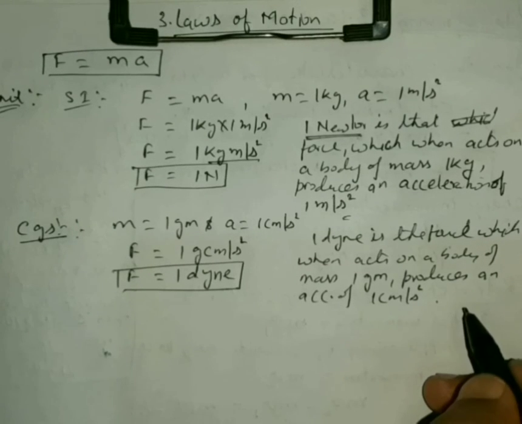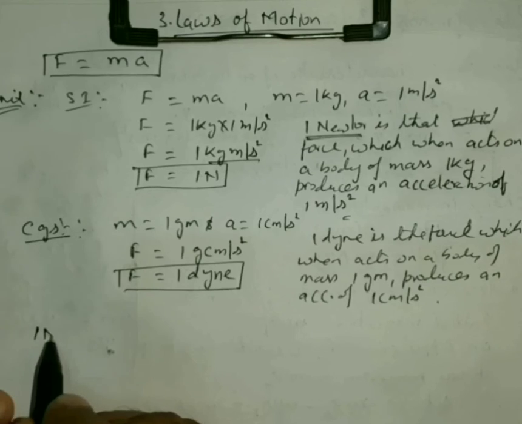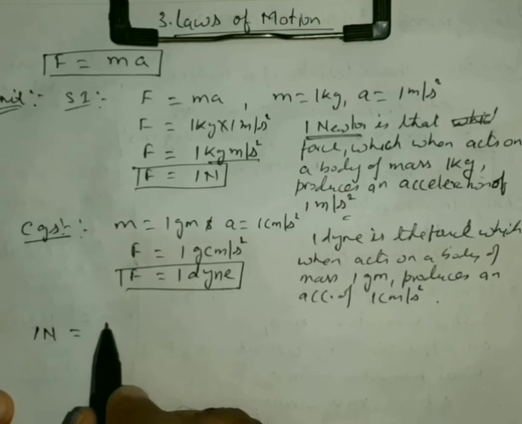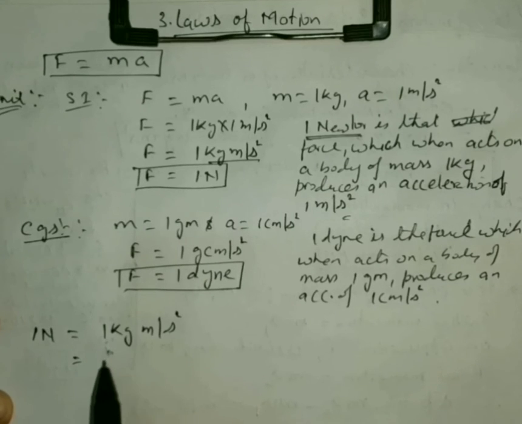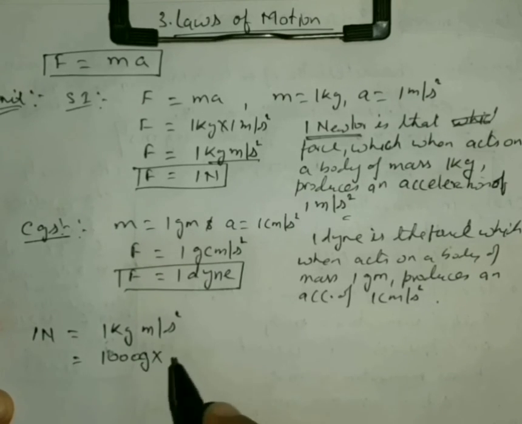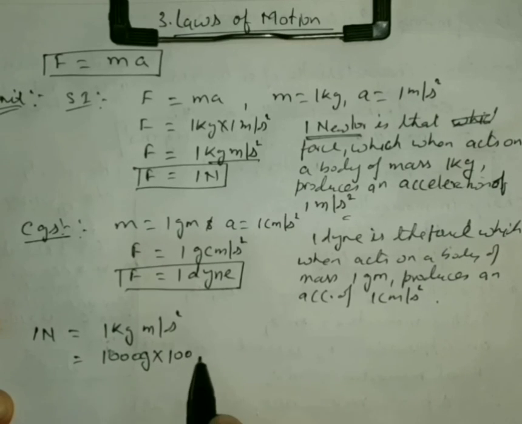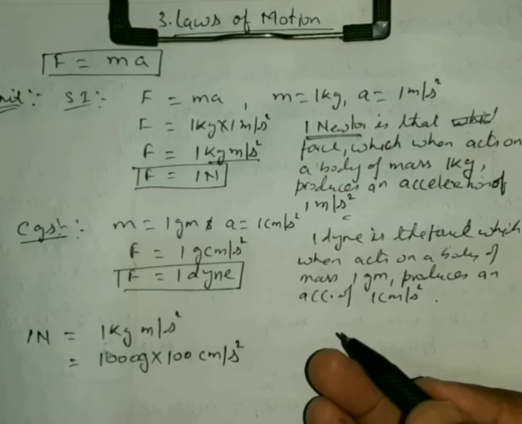Now we have to talk about the relationship between these two. Since we know that 1 Newton is equal to 1 kg meter per second square, this 1 kg in grams is 1000 gram, and 1 meter in centimeters is 100 centimeters. In both the units, the unit of time is second.